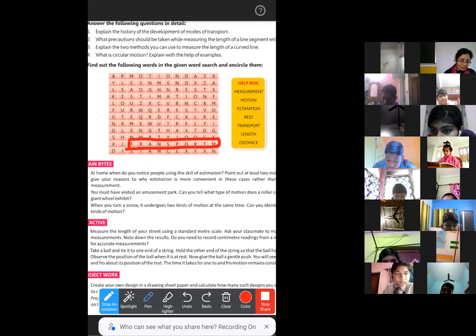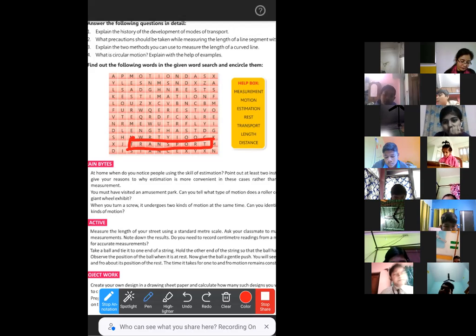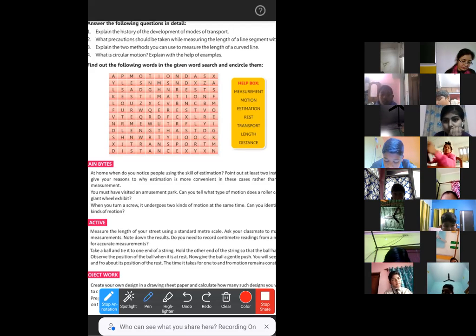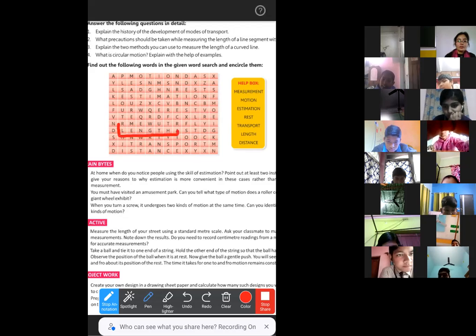Okay, so here it is, up to T. The next word is length. From last, it is the fourth row. Length, from last fourth row. Okay, so yes, everyone should mark it.